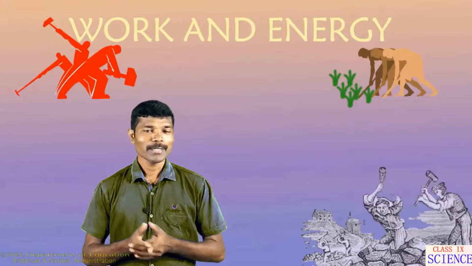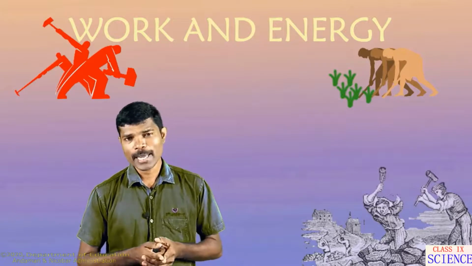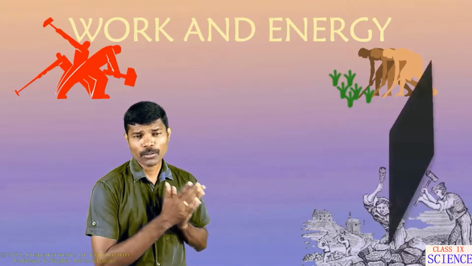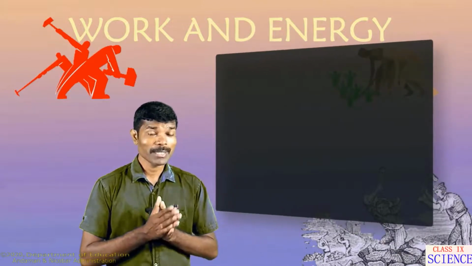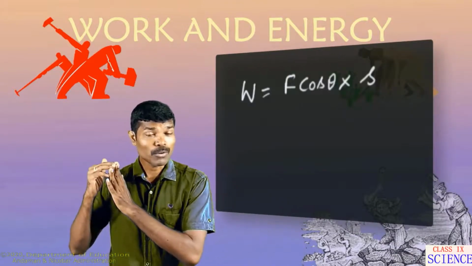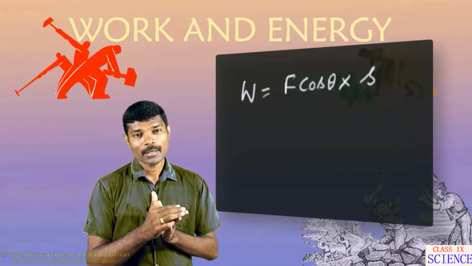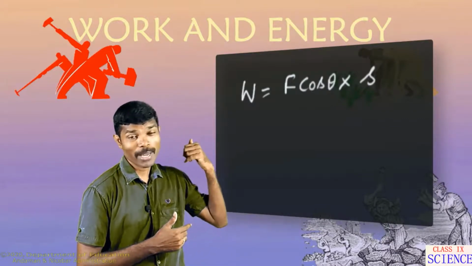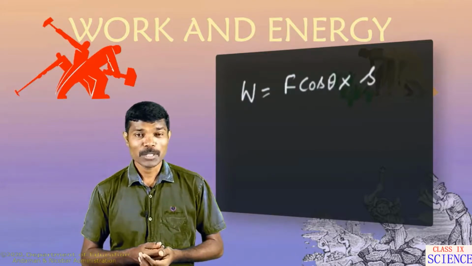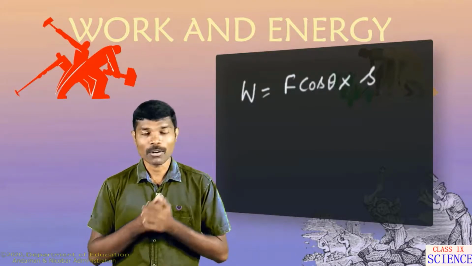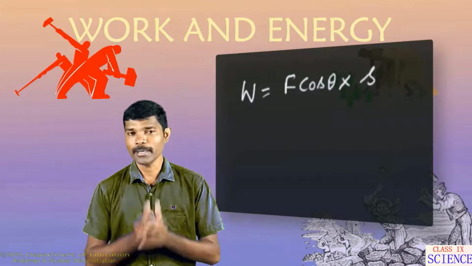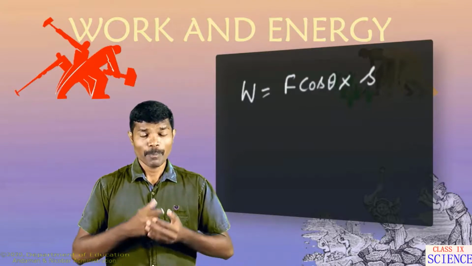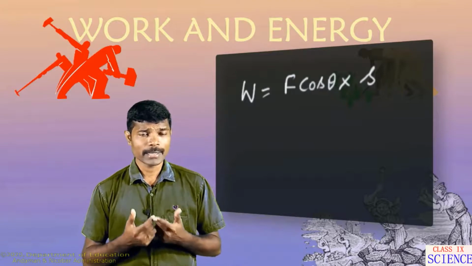Understood, children? Let us now learn the work done when the force acts at a right angle to the direction of motion. Just before, while solving numerical problems, we have seen that when force is applied obliquely to the direction of motion, the formula W is equal to F cos theta into displacement will be used, right? To find the work done. That will give you the net work done on the object. Now, based on this, let us see some examples.